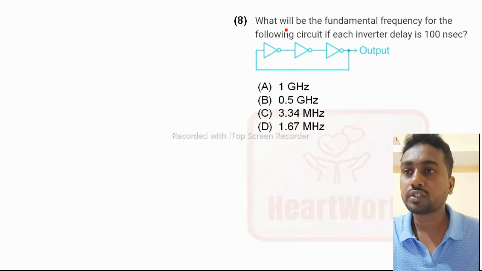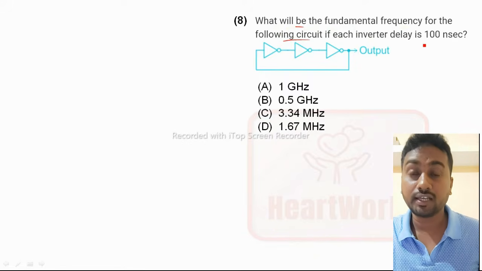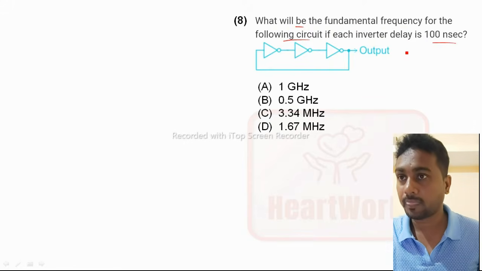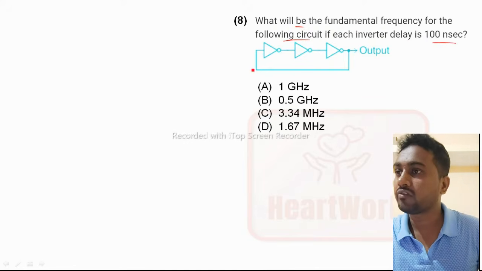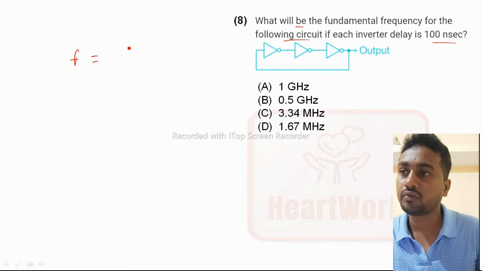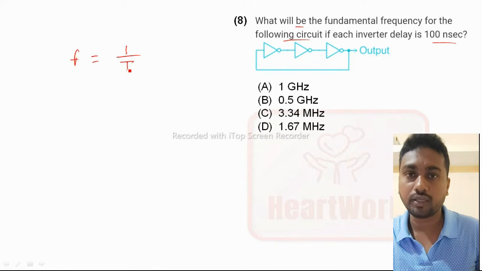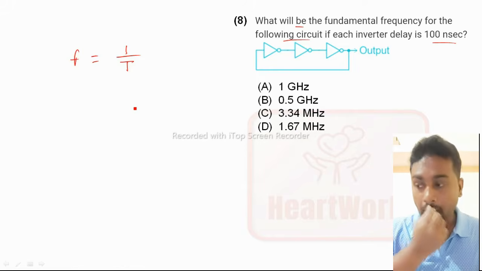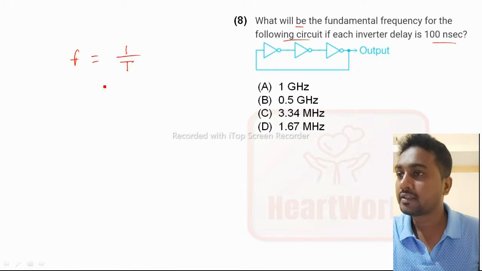Now coming to the next question: what will be the fundamental frequency of the following circuit if each inverter delay is 100 nanosecond? So what is the formula for fundamental frequency? Frequency equal to 1 by time period.